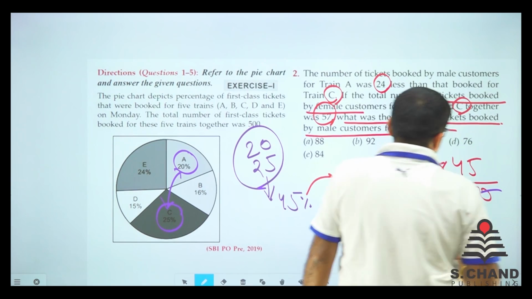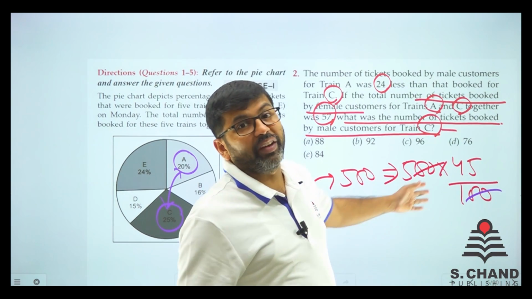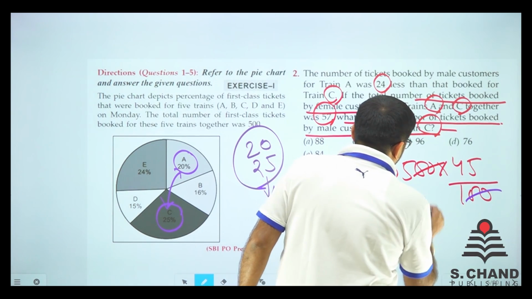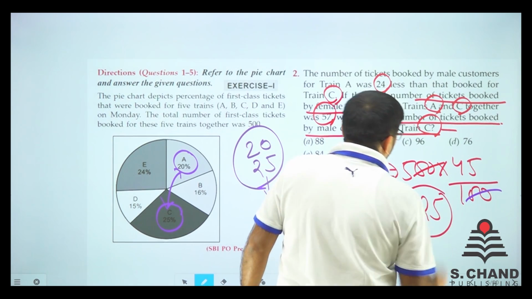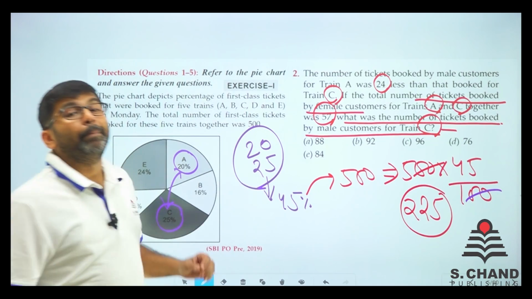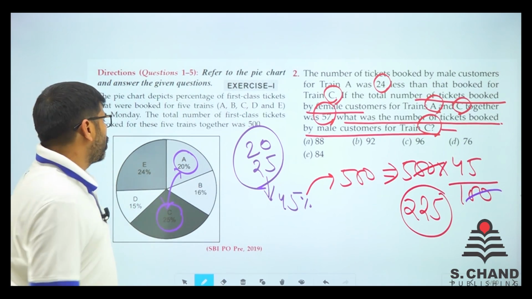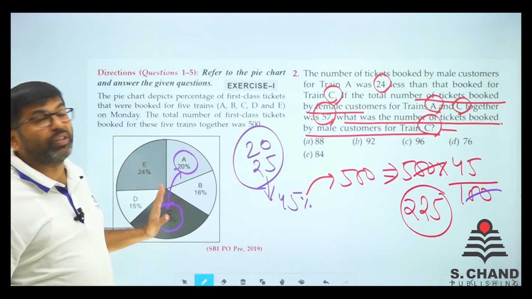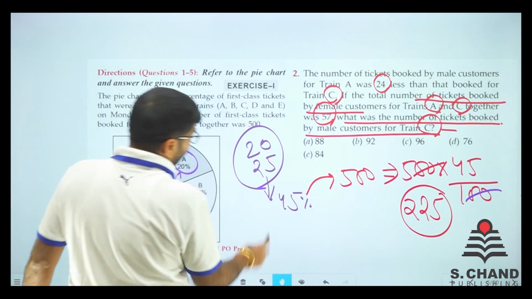Just divide that. So 45 into 5 is 225. So a total of 225 people, that is male and female together, booked tickets for train A and C, right?